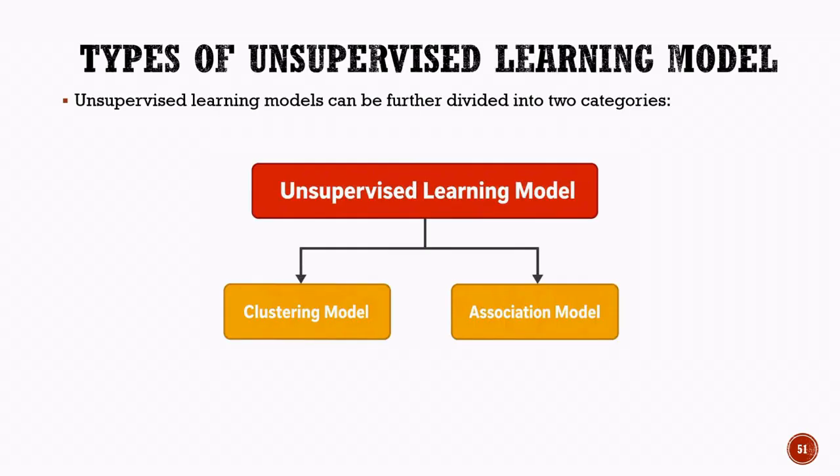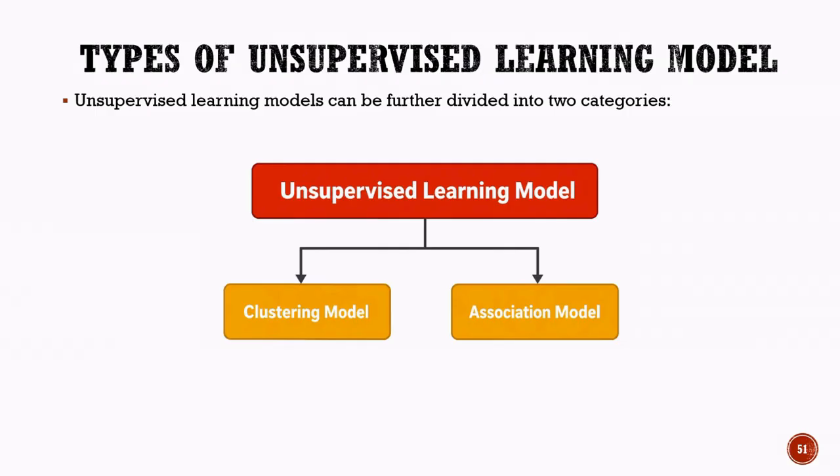Categories of unsupervised learning models. Unsupervised learning models can be broadly divided into two main categories: clustering models and association models. Both of these approaches work with unlabeled data, meaning the data does not contain predefined answers or categories. Instead, the model explores the data on its own to discover useful patterns and relationships.